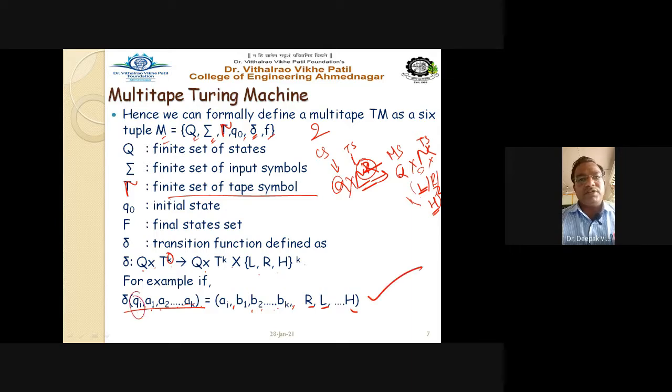So qi is nothing but the current state. Then you can have a1, a2, a3. These are nothing but the input reads, and the output to be printed is b1, b2, b3, up to bk, and the directions are either read, write, and halt condition. Getting this point?